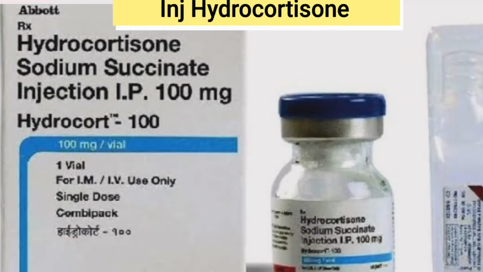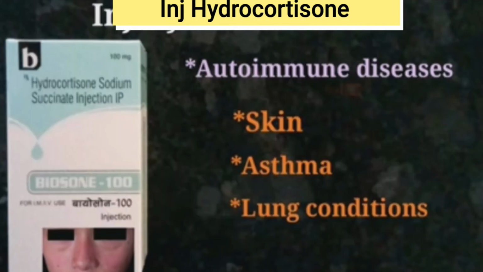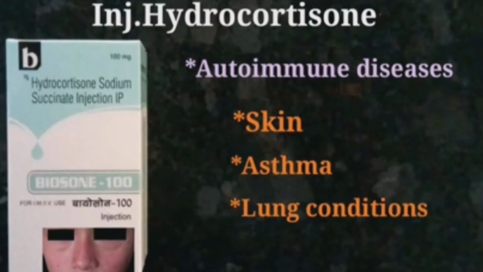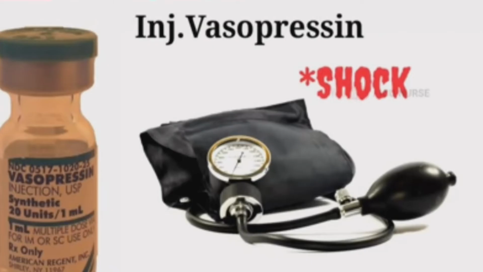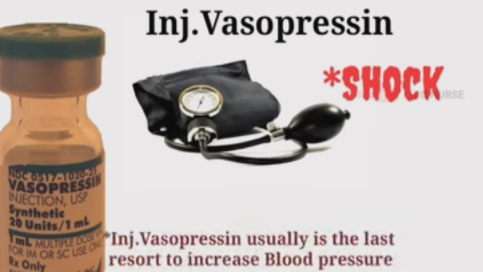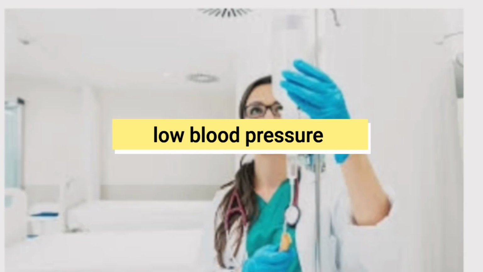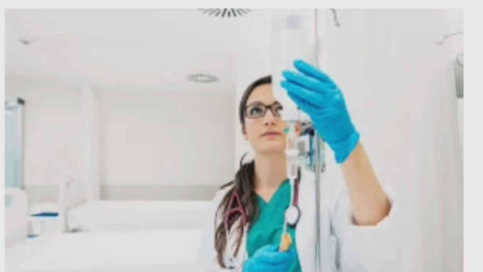Injection hydrocortisone. Injection hydrocortisone is used to treat severe allergic reaction. It is used to treat autoimmune diseases, conditions of the skin, asthma and other lung conditions. Vasopressin. Injection vasopressin is used to treat critically low blood pressure in adults in shock who remain to have low blood pressure even after receiving fluid and medication in an attempt to increase the blood pressure.